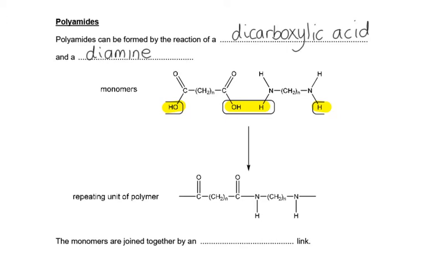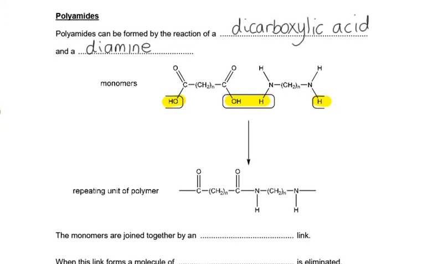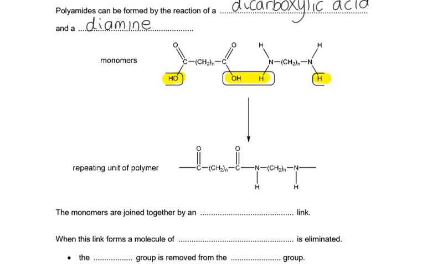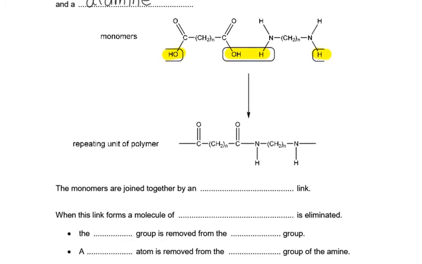Just watch out, there is still going to be one hydrogen left on the nitrogen, because an alcohol group only has one hydrogen, but a primary amine group has two. So there will still be a hydrogen left. And we can look, again similar to our last little video, we formed our amide functional group.